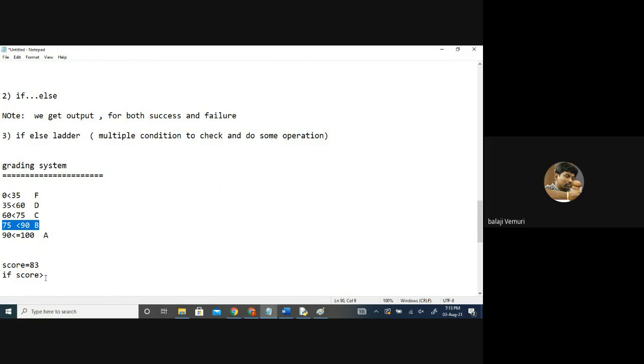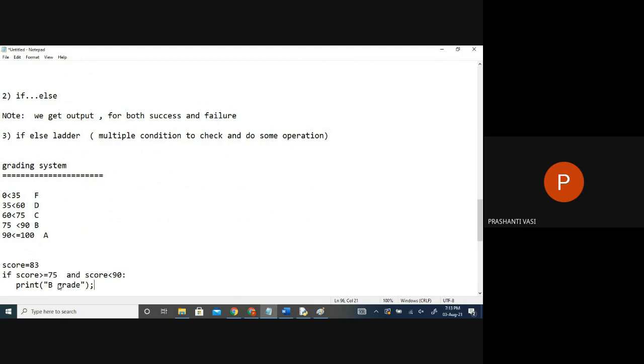More than or equal to 75, and also the score must be less than 90. Then we can say B grade. I don't think it's equal to. Yeah, because it is 75 and above, because here I said less than 75. So from 75 onwards, still less than 90. Whatever I wrote, the criteria you can put in real time, but I'm just giving approximate values. So here it's a B grade.